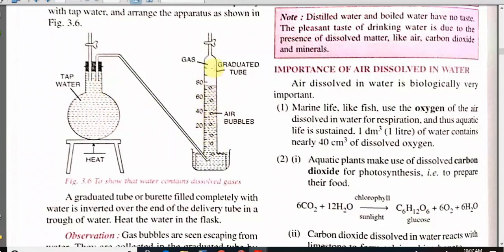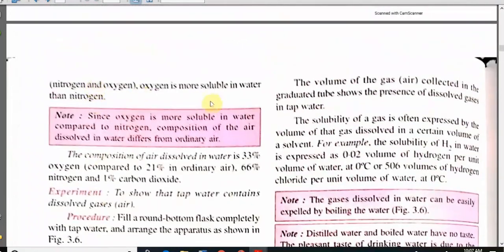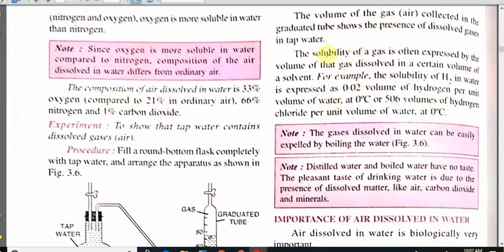Now, why are we getting gases here? All the arrangement is sealed. The gas is coming from the water, and as we are heating the water, the gas is escaping from the water. The volume of air collected in the graduated tube shows the volume of dissolved gases in water, and this power of dissolving, or solubility, differs at various temperatures.